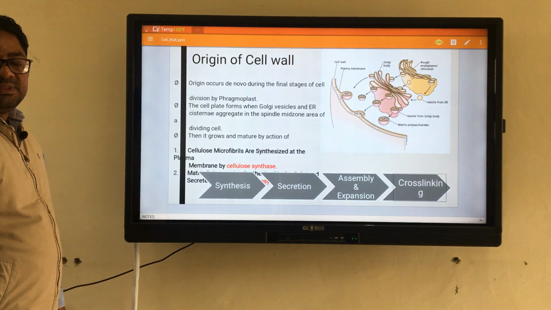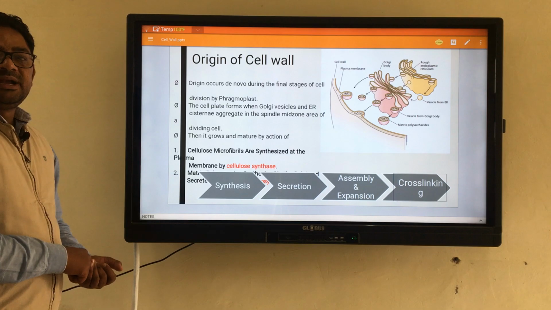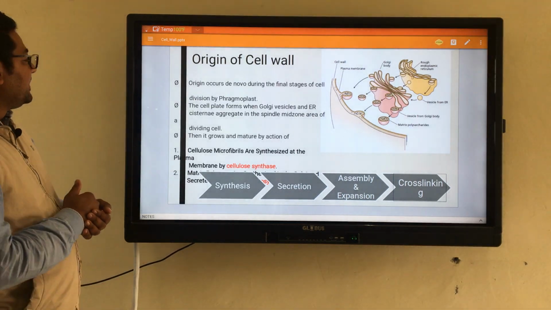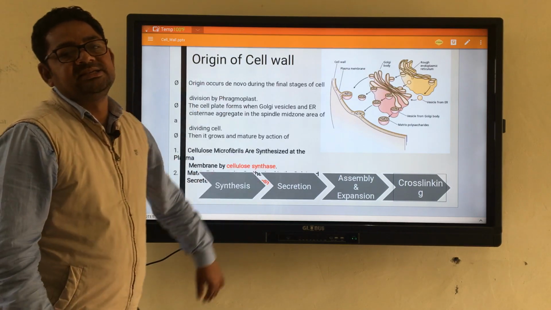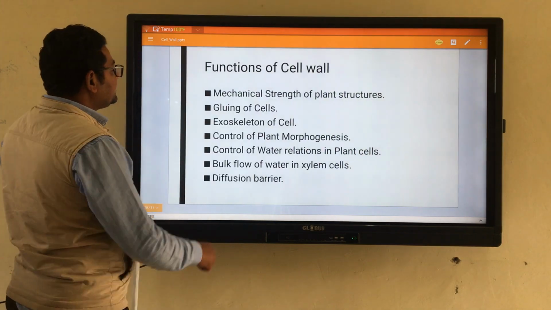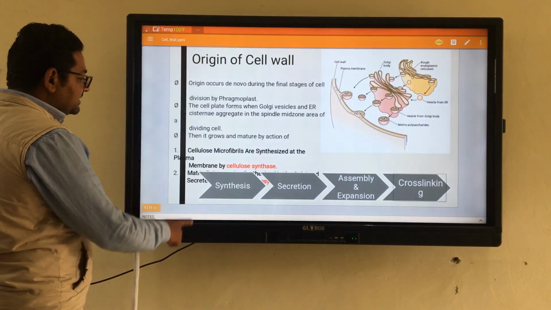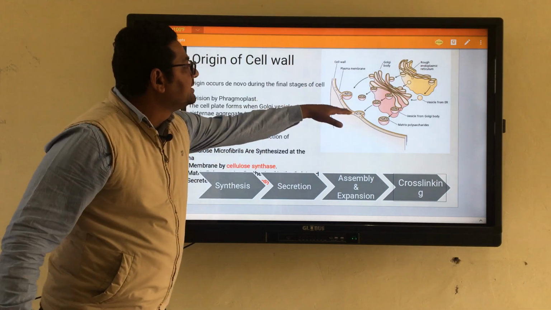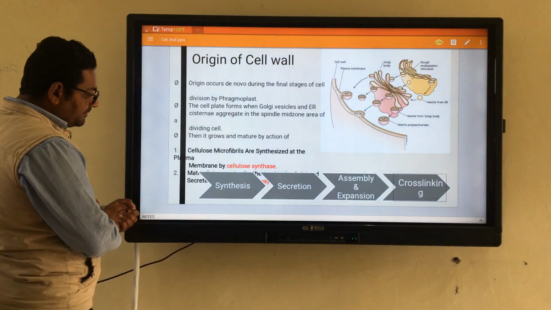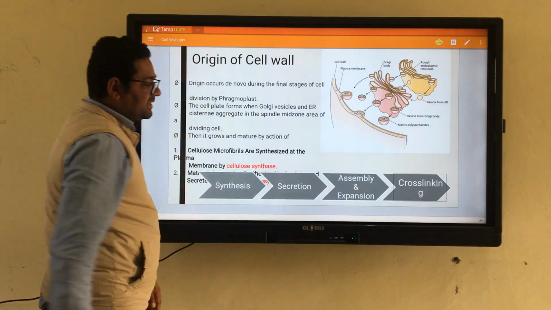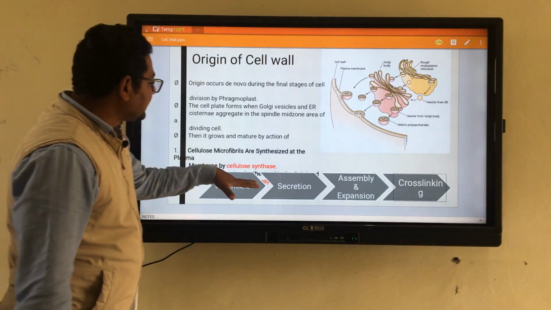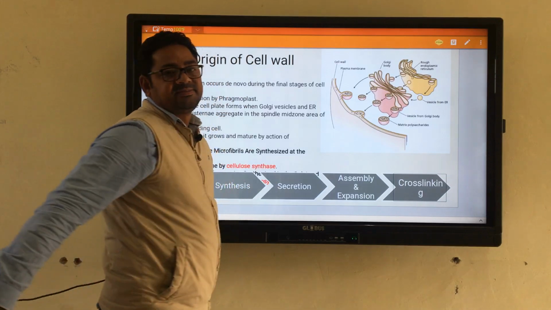This phragmoplast consists of endoplasmic reticulum and Golgi vesicles, which form a membrane, and this membrane then synthesizes the cell wall. So first of all there will be a synthesis, and this synthesis occurs inside the endoplasmic reticulum and Golgi vesicles. After that this material will be secreted, and after secretion they will be assembled and expanded.